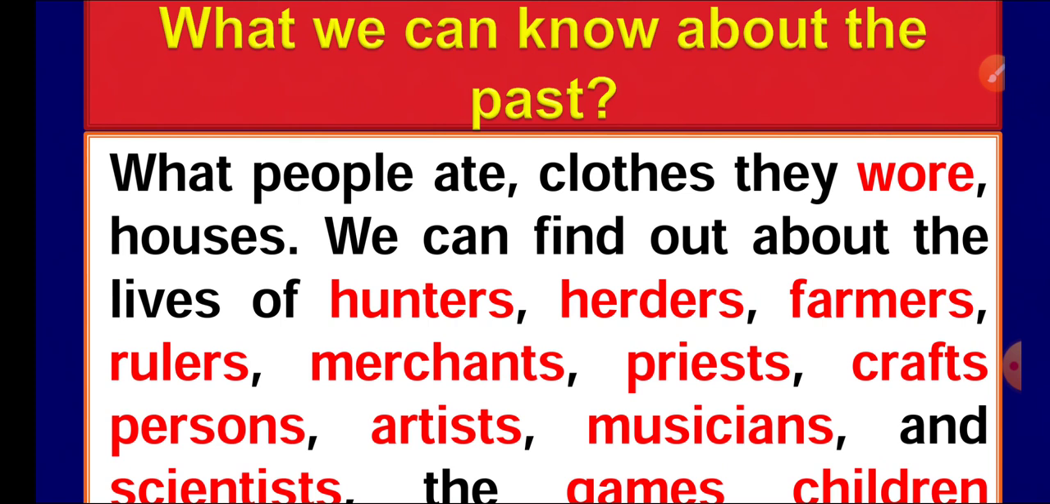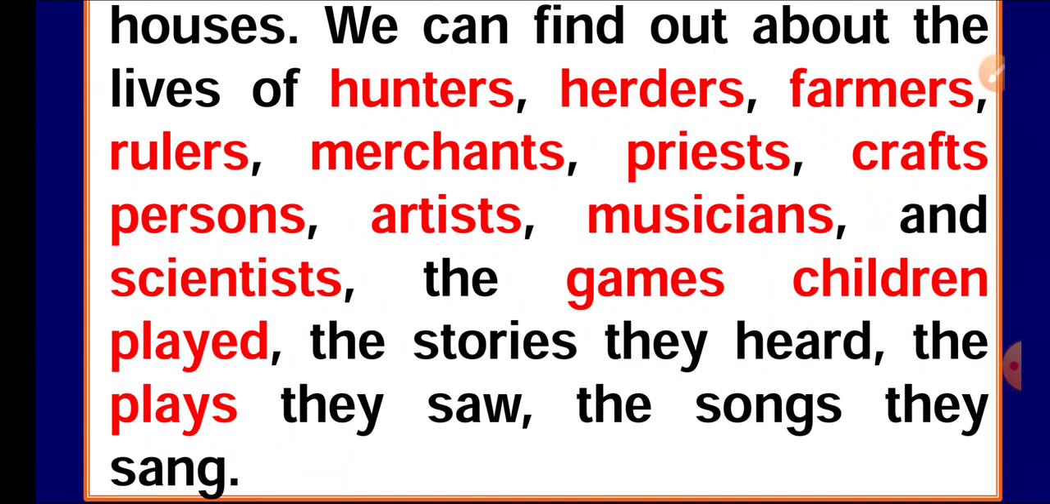First, you see here in this slide that about the past we can come to know what people ate, whether they ate wheat, rice, barley, or only flesh or meat, or were dependent on fruits, what clothes they wore, their houses, whether they were living inside caves or made their own huts, their lives as hunter gatherers, herders, farmers, rulers, merchants, priests, craftspersons, artists, musicians, scientists, and the games they played and stories they heard at that time.